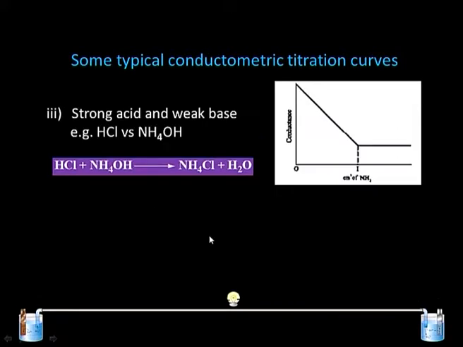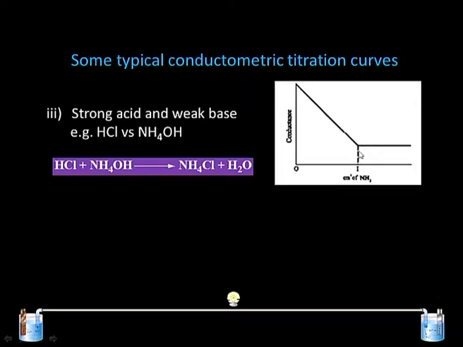There is also the possibility to carry out a strong acid and weak base titration like HCl versus NH4OH. In the burette, the NH4OH is added and the acid is in the beaker with the conductometric cell dipped in it, and the conductance measurement shows that as the mL of NH4OH added increases, the conductance falls.